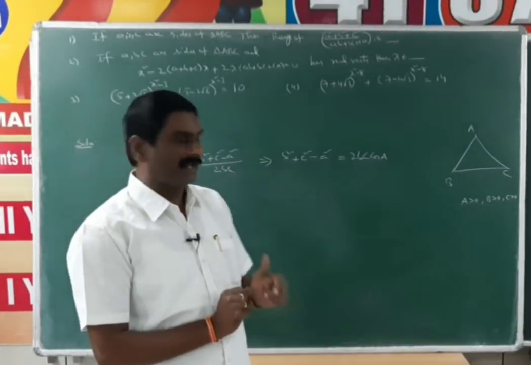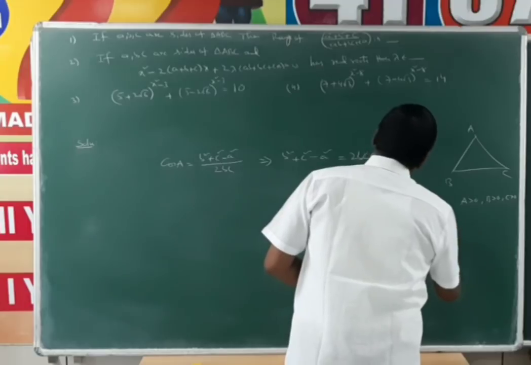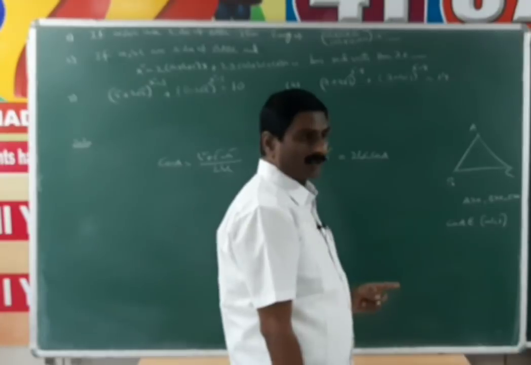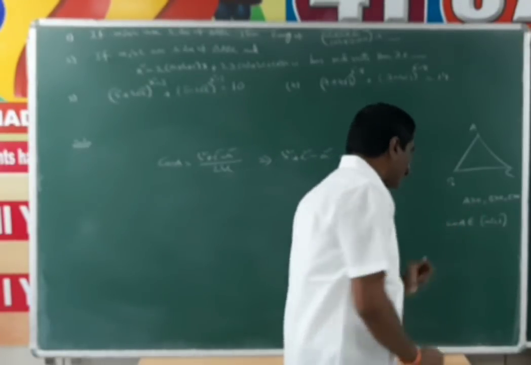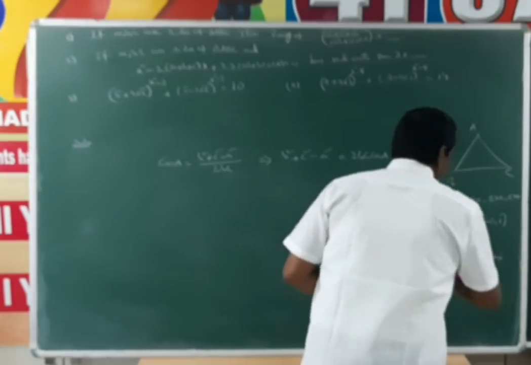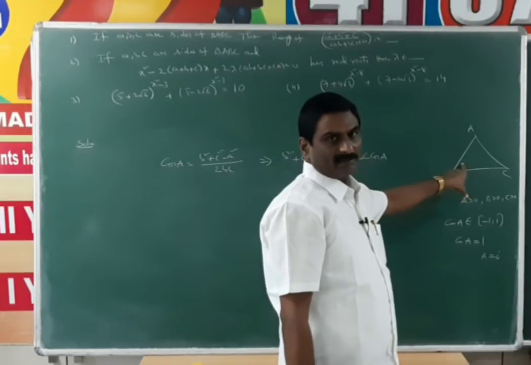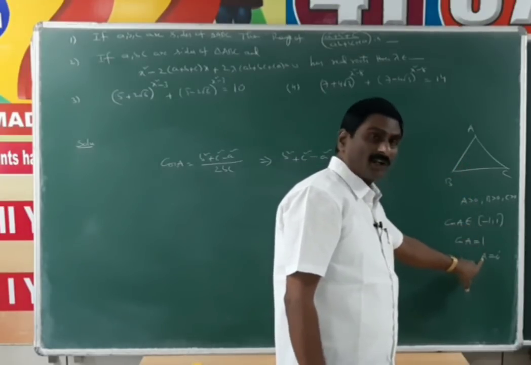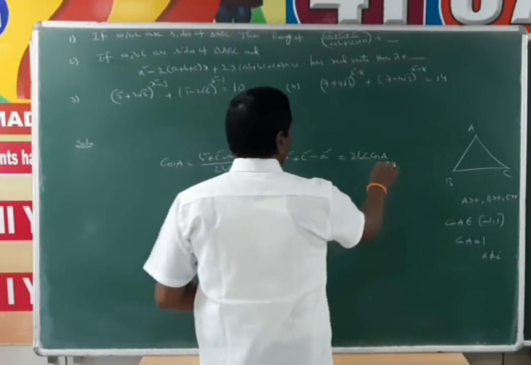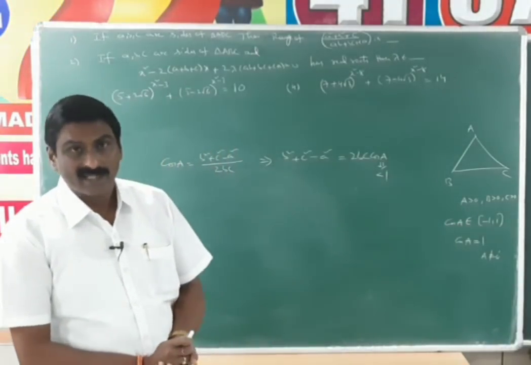Cos A is equal to 1 only when angle A is equal to 0 degrees. But A equal to 0 is not a triangle, so here A is not equal to 0. That means cos A is not equal to 1, so the cos A value is less than 1.